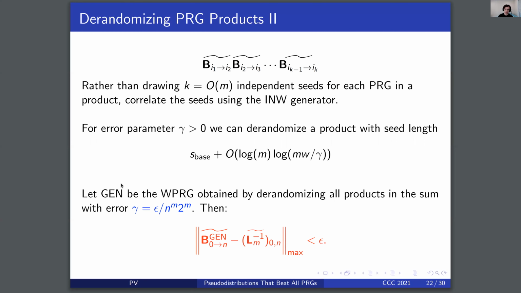Here, we can let gen be the weighted PRG obtained by derandomizing all products in the sum in this way, with error chosen so that we survive the union bound over the at most n to the m times 2 to the m different products. Then we have that gen is within epsilon of that particular block of Lm inverse tilde, or the weighted PRG with large seed length.